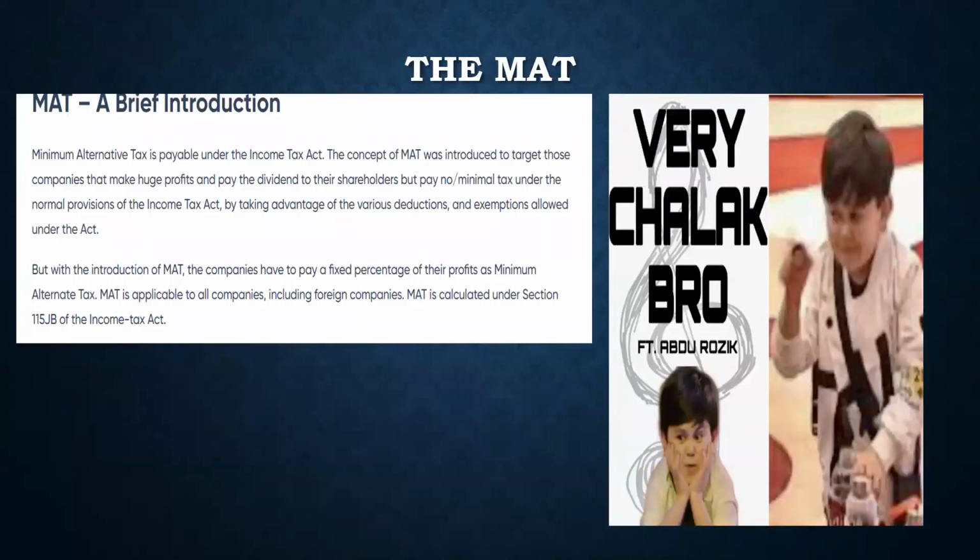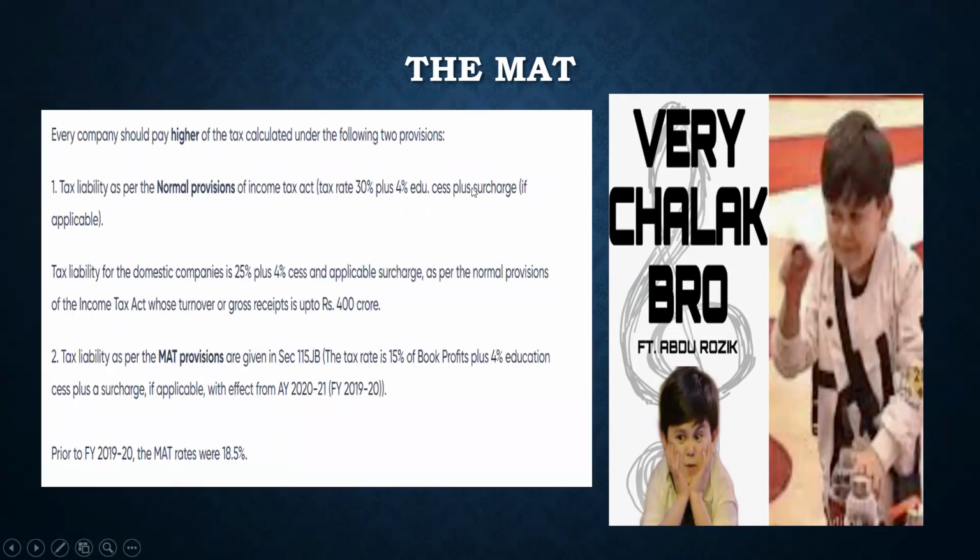So I've already discussed MAT. MAT is required to fend off those cases where companies were paying huge amounts of dividends, right? The companies that make huge profits, but show minimal profit, or pay minimal tax. For that, the government has introduced this, right? It is mentioned here that every company should pay the higher of the tax calculated under the following two provisions: tax liability on the normal provision, and the tax liability on the MAT provision. So the higher of these has to be paid.